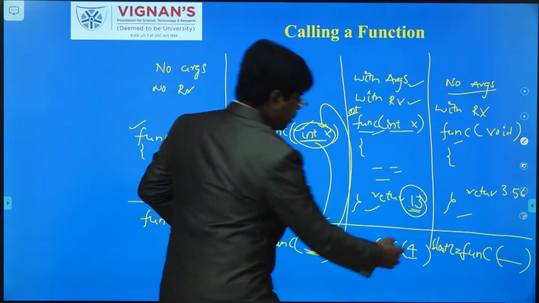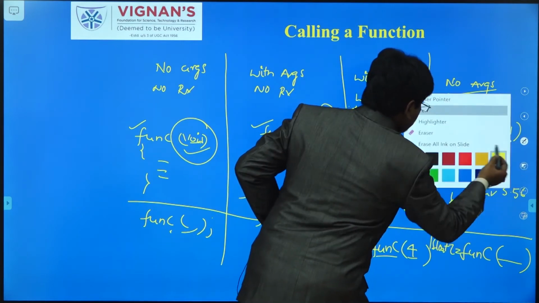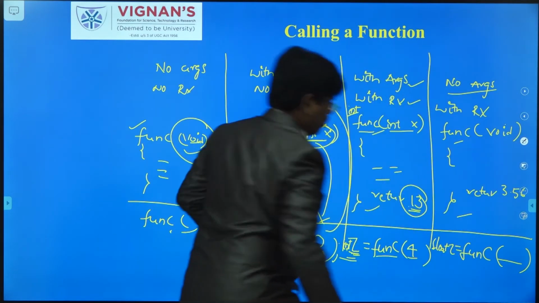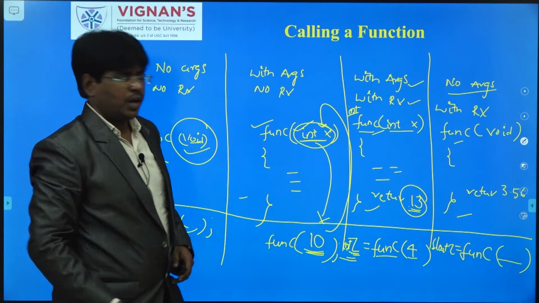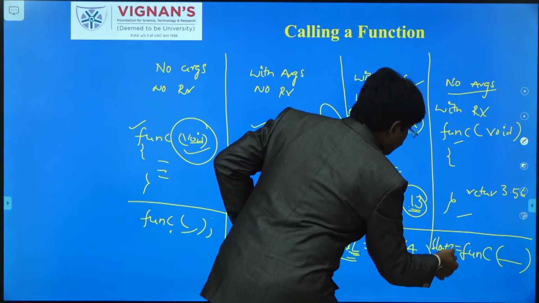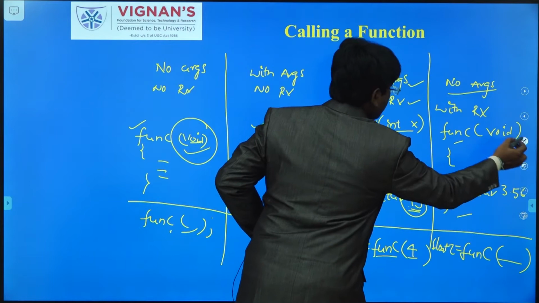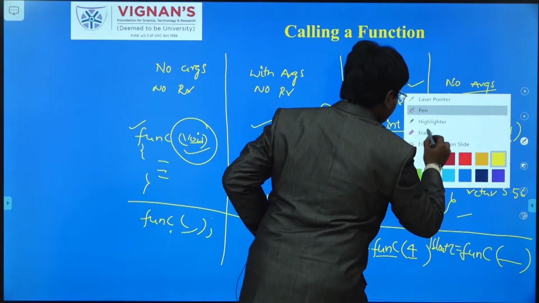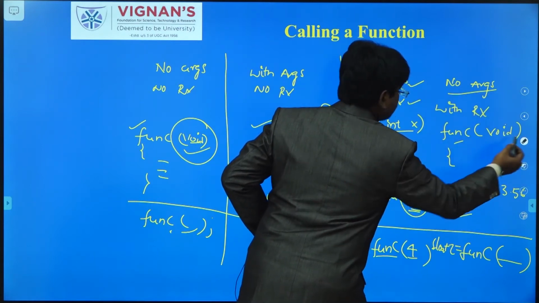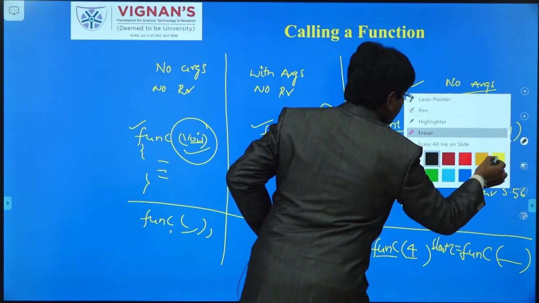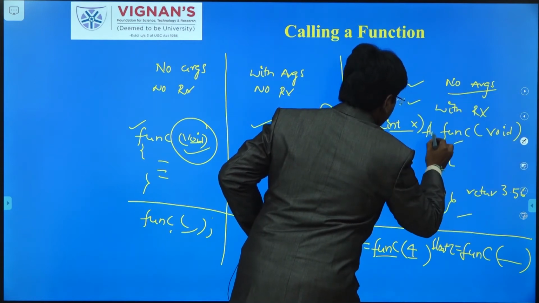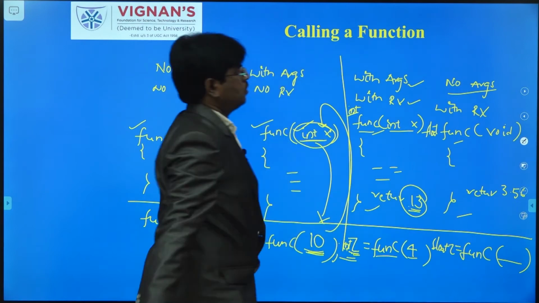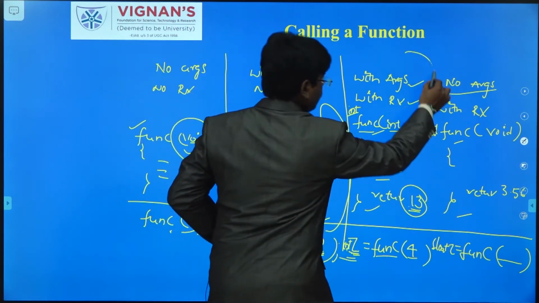So this is float z equal to func, and if your return type is float, you have to mention the return type, float.